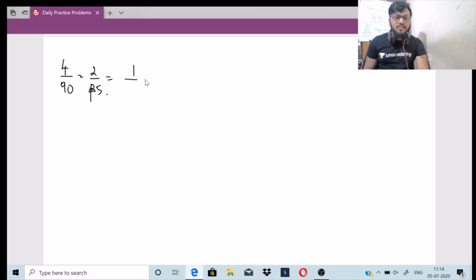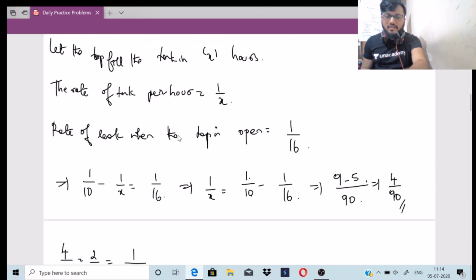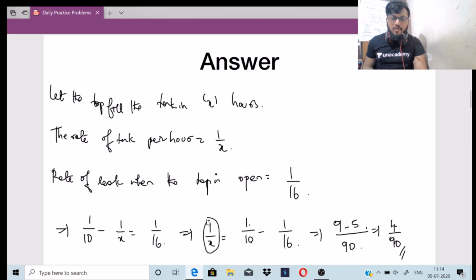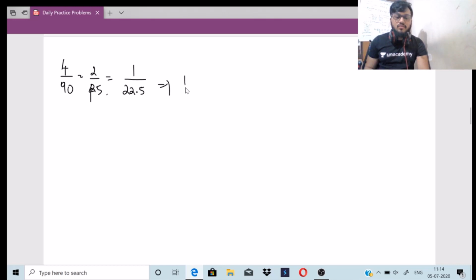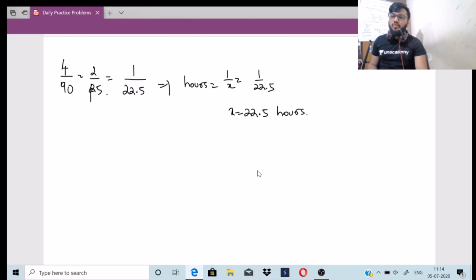This can be further written as 1 by 22.5, right? So what is 1 by x here? 1 by x is nothing but 1 divided by 22.5. So what is the hours here? Hours, we substituted this as x. So if 1 by x is equal to 1 by 22.5, then x will be equivalent to 22.5 hours, right?